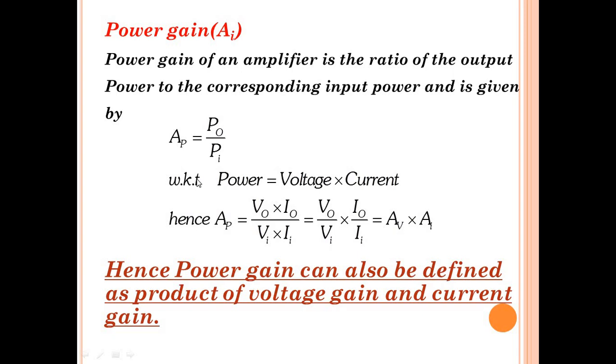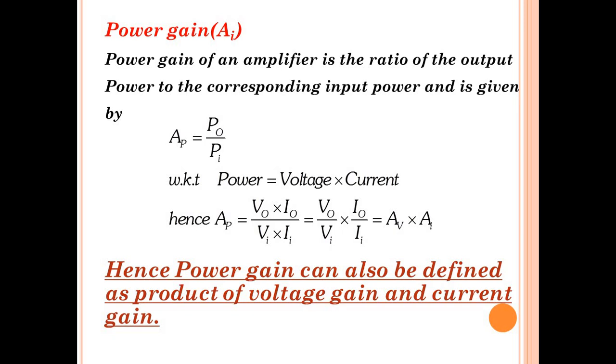And also we know that power is nothing but voltage into current. That is, power is the product of voltage and current. So I can write the output power as output voltage into output current. Similarly, I can write the input power as input voltage into input current. By rearranging the terms, I can write VO by VI as voltage gain AV and IO by II as current gain AI. Hence, I can define the power gain as the product of voltage gain and current gain.